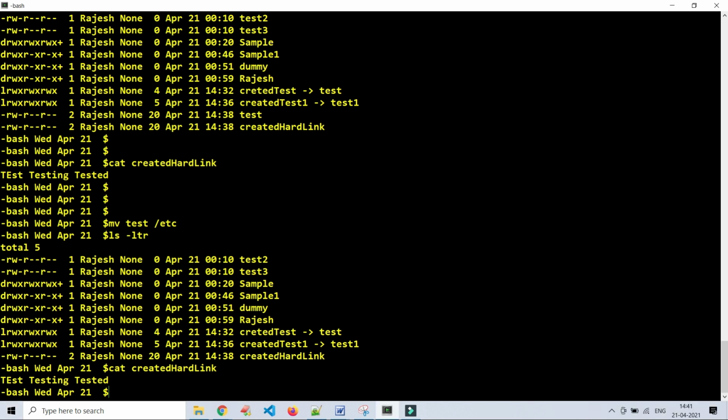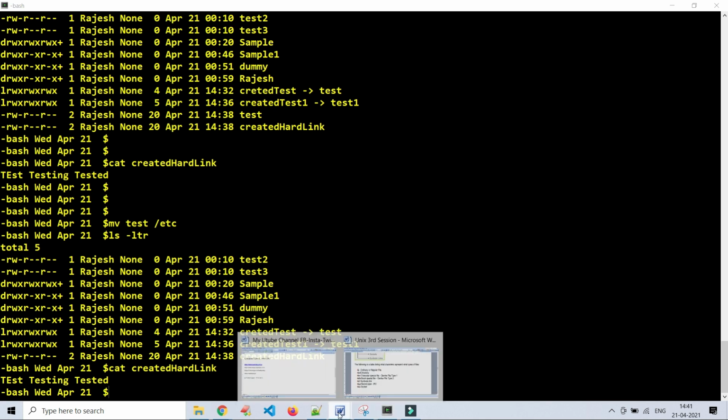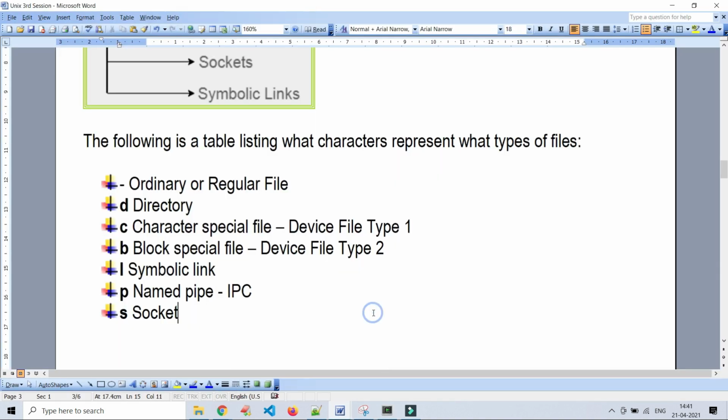Now, named pipe. See, named pipe is a special kind of file. Generally it is used in inter-process communication. Even sockets are also used in inter-process communication. What does inter-process communication mean? Processes which communicate with each other internally.